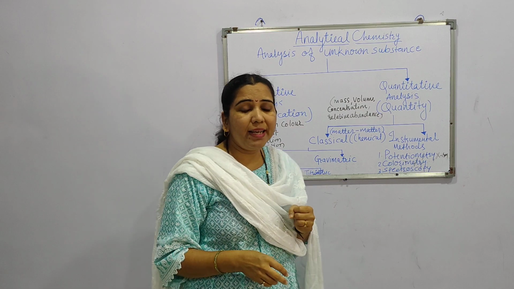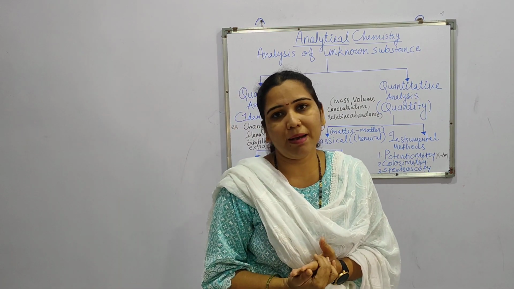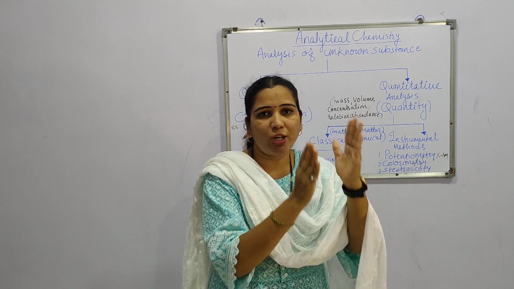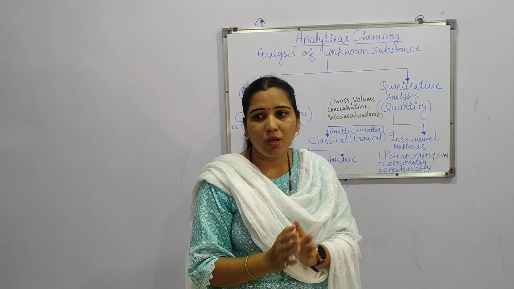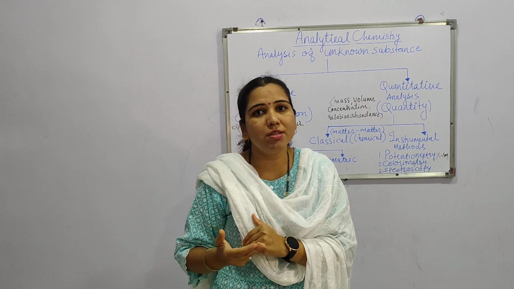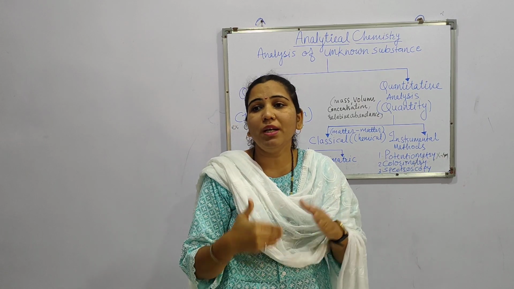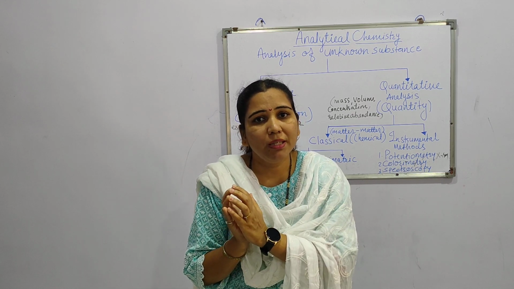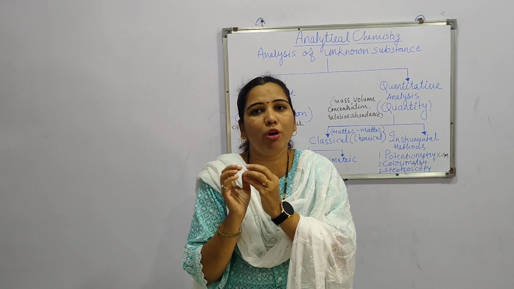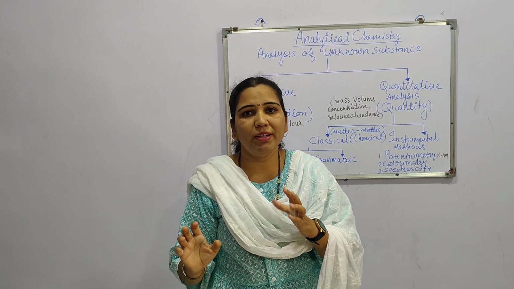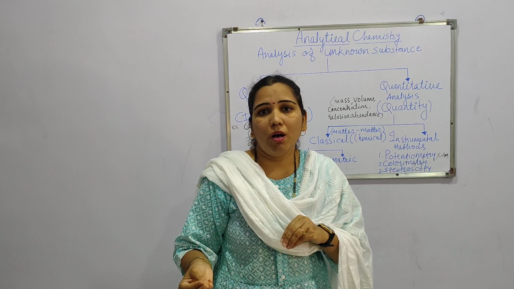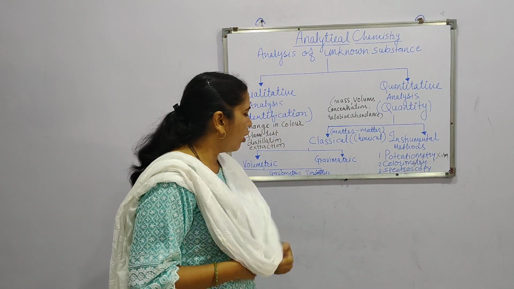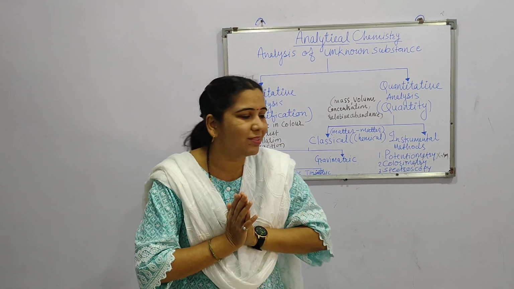In case of titrimetric analysis, when we carry out titration in our labs, what is there? Just one volume will be given. For example, in your burette there is one substance, then in your conical flask there is another substance, and we have to calculate the volume of the substance present in that sample. What is the volume of the particular acid or base, or whenever it is a complexometric titration, what is the amount of that particular substance which is to be determined. So in titrimetric analysis, titrations are done.